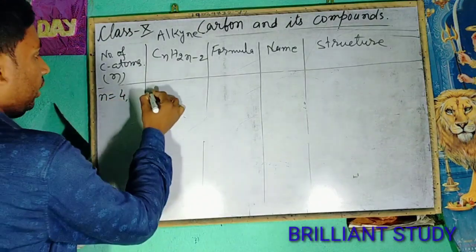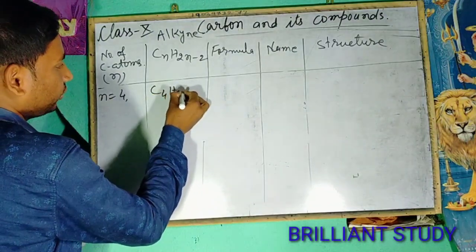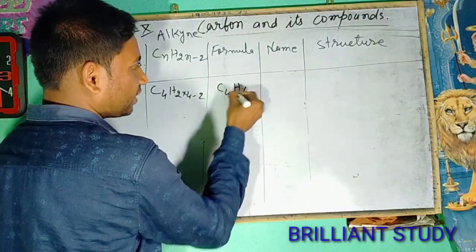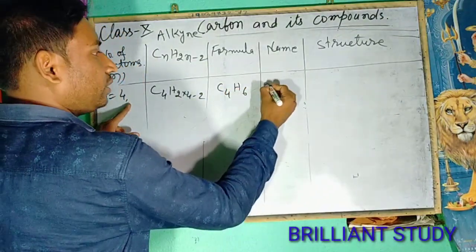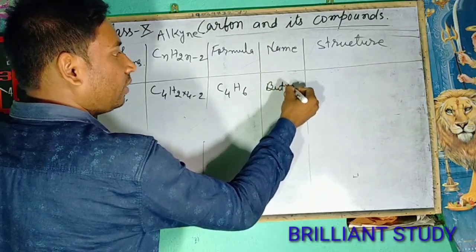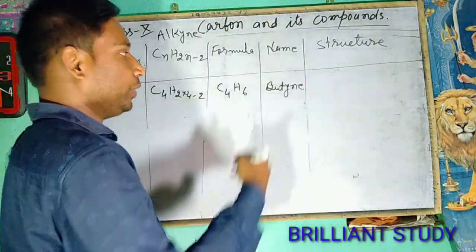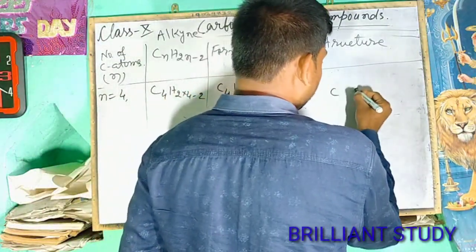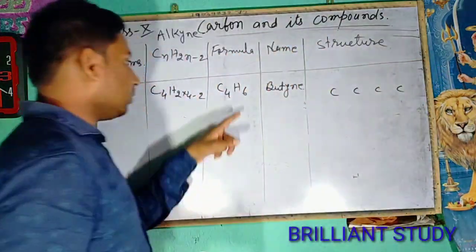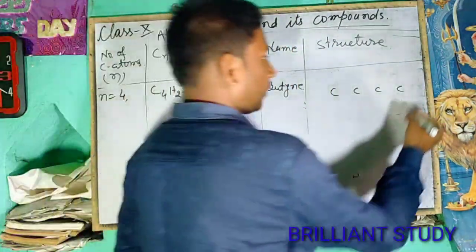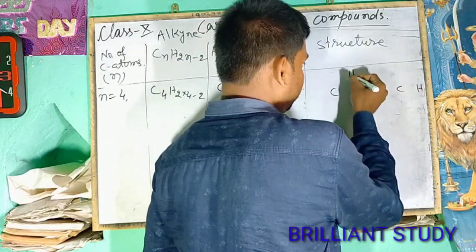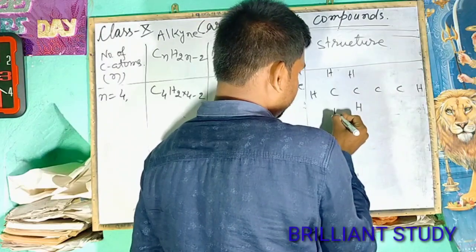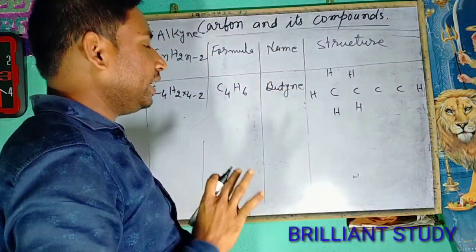For n equals to 4, C4H2 into 4 minus 2. The formula will be C4H6. The name starts with but, and Y and E will be added, and the name will be butyne. There is number of carbon atoms 4, so 1, 2, 3, 4. The number of hydrogen atoms 6: 1, 2, 3, 4, 5, 6.